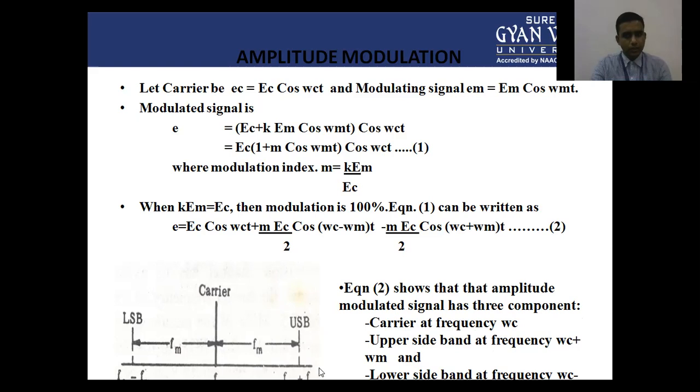From this figure, we are able to understand that the amplitude modulation has the carrier component, the lower sideband and the upper sideband. In the lower sideband, the frequency is less and in the upper sideband the frequency is high. That is FC plus FM, and in the case of the lower sideband, the frequency is FC minus FM.